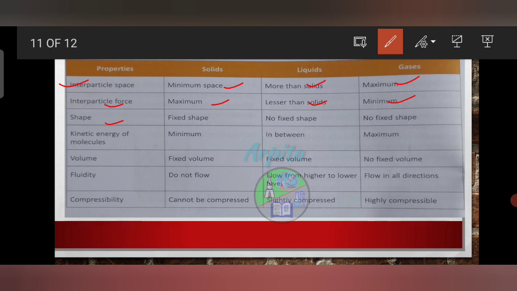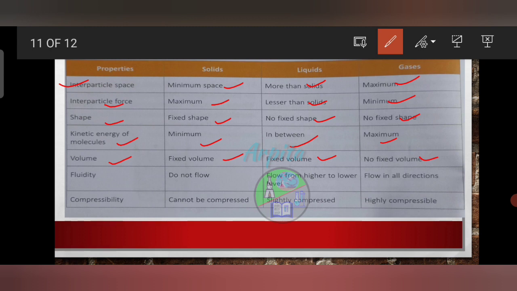About shape, solids have fixed shapes while liquids have no fixed shape and same gases also have no fixed shape. The kinetic energy of molecules is minimum in solids, in between in liquids and maximum in case of gases. About volume, solids have fixed volume, liquids also have fixed volume, but there is no fixed volume in case of gases.